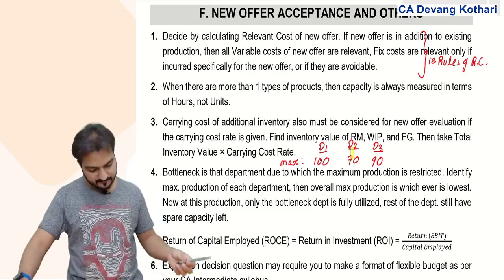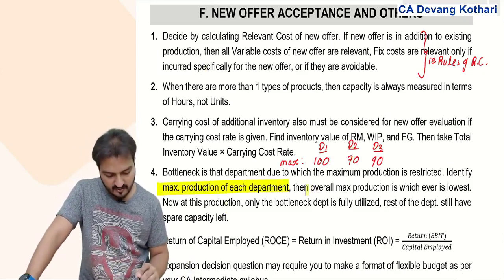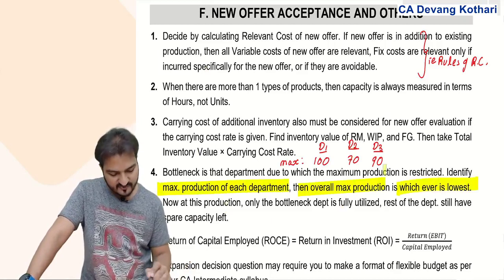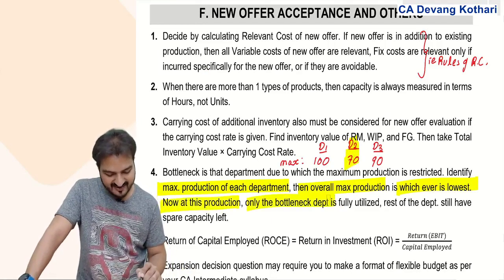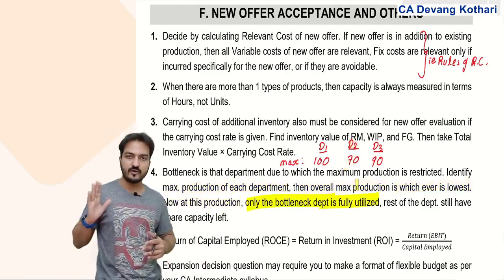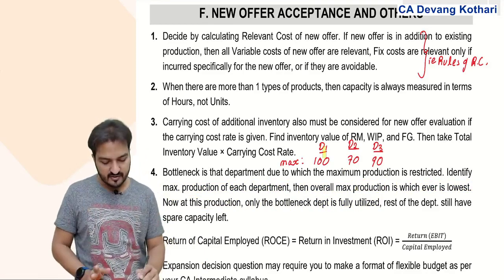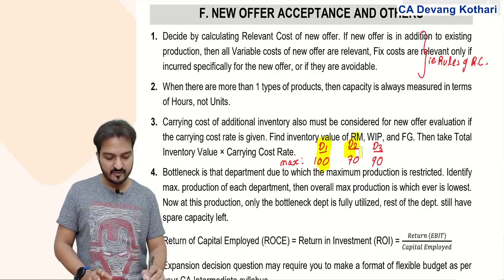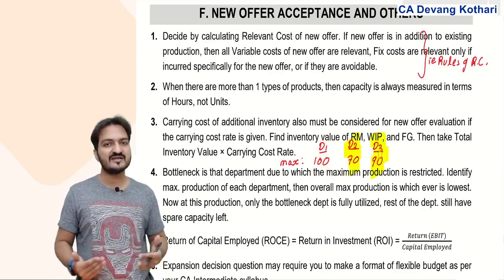Why? Because you identify maximum production of each department, then overall maximum production is the one whichever is lowest. Now at this production, your bottleneck department is fully utilized. If my company produces 70 units of final product, meaning actually they will produce 70 units in D1, 70 units in D2 and 70 units in D3. Can they produce more than 70?